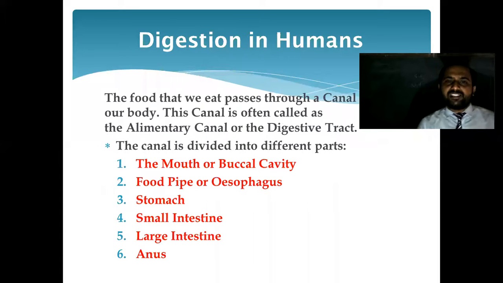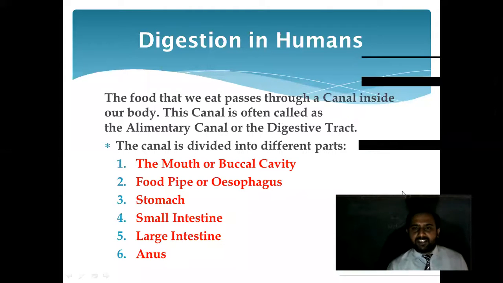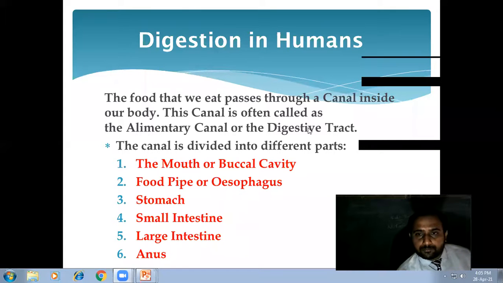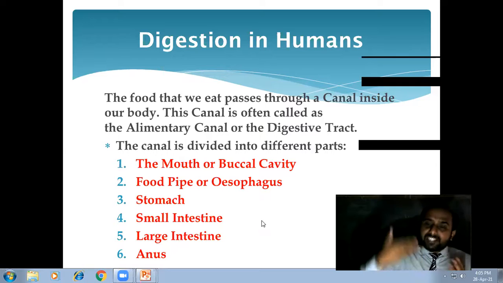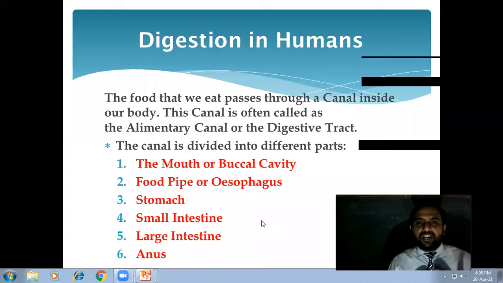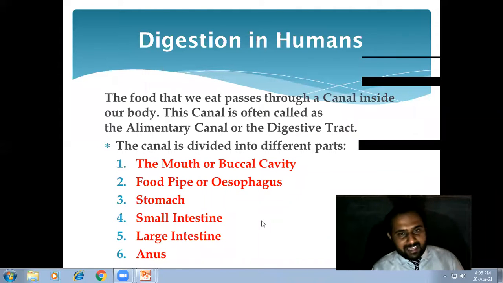Now let us see digestion in human beings: how this digestion takes place and how it is important to us. The food that we eat passes through a canal. Already we discussed this part, only we are revising it over here. Whatever part we have discussed, again we are revising, and again we are coming to our point, that is the mouth and buccal cavity.